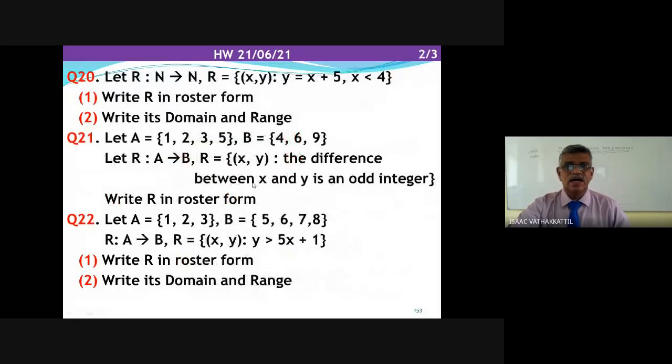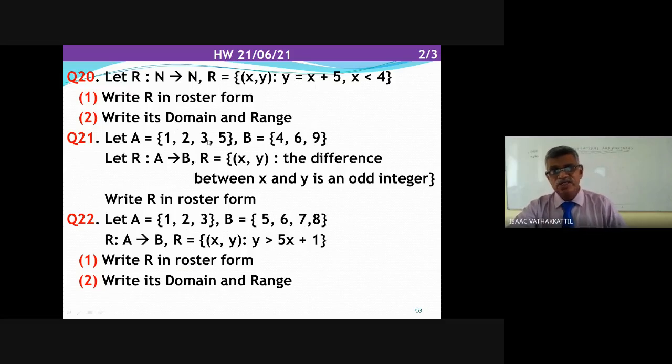Further, R from N to N, N is the set of natural numbers. R equal to set of (x, y) where y equal to x plus 5, where x is less than 4. That means you have the choice: x has the choice only 1, 2, 3. You can write this y equal to x plus 5 in roster form, write its domain and range. Codomain is N itself, nothing to worry.